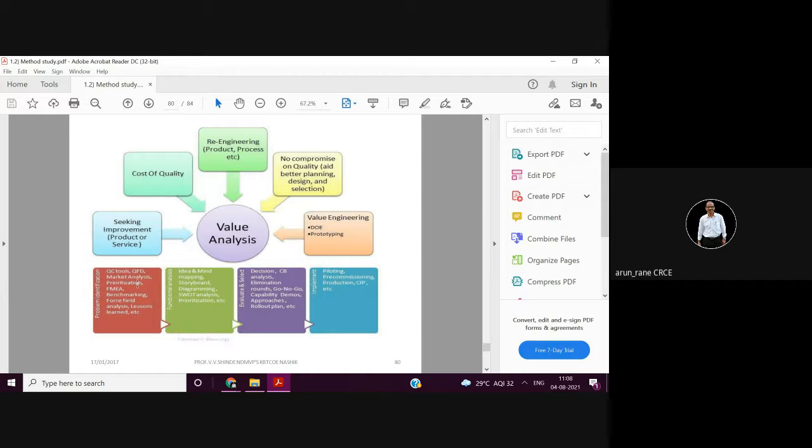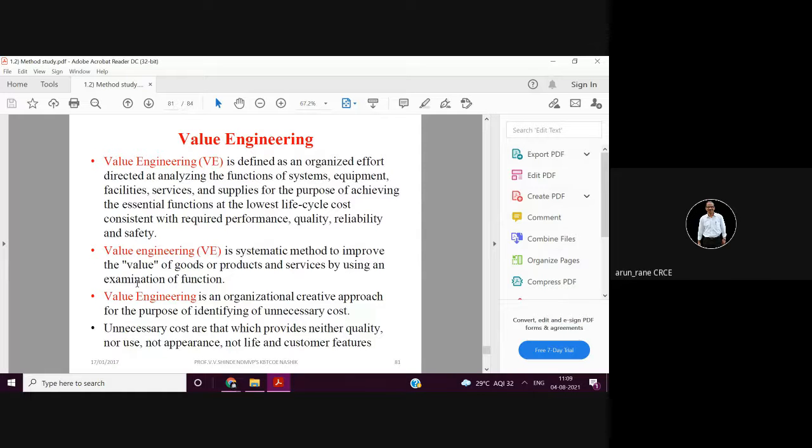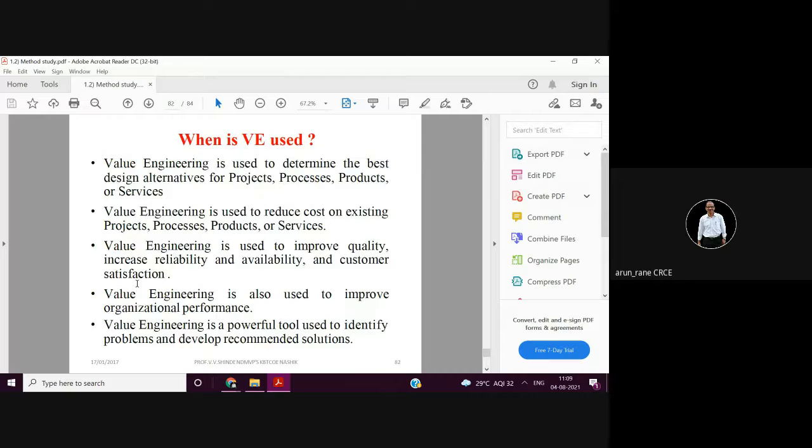And there are some numbers given, 1 to 10. If it is 10, it is good. If it is 1 or 2, then it is risky. So again, you have to re-engineer your product or design or process. It is used to determine the best value engineering, the best design alternatives for projects, processes, products or services. It can be used to reduce cost on existing projects.